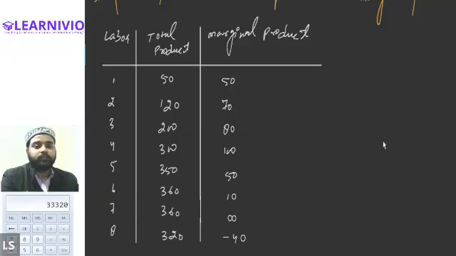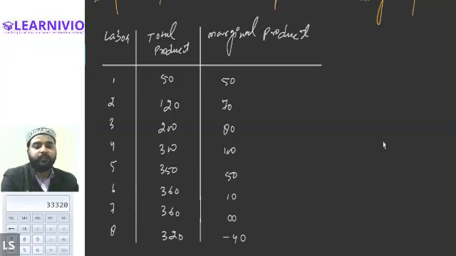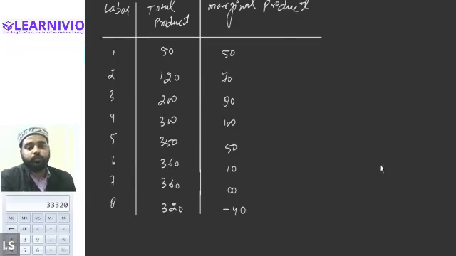Yes, sir. Okay, so this is the schedule of the production. In this schedule, we have taken the value of the variable factor. We haven't considered the value of the fixed factor because the fixed factor is anyways going to remain constant. Then we took the value of the total product and the marginal product. All of these are hypothetical figures. Now, using this table, we can basically create the relationship between the MP and the TP.